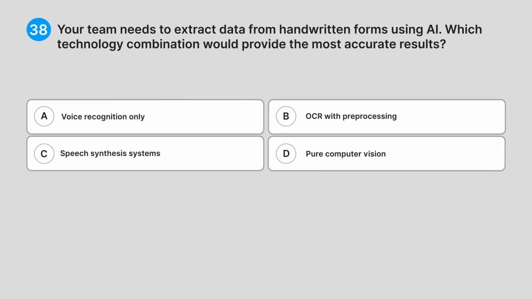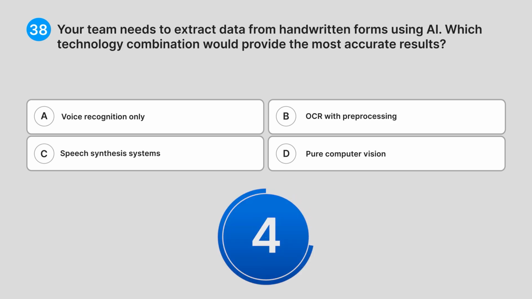38. Your team needs to extract data from handwritten forms using AI. Which technology combination would provide the most accurate results? A. Voice recognition only. B. OCR with pre-processing. C. Speech synthesis systems. D. Pure computer vision. Do you know the answer?